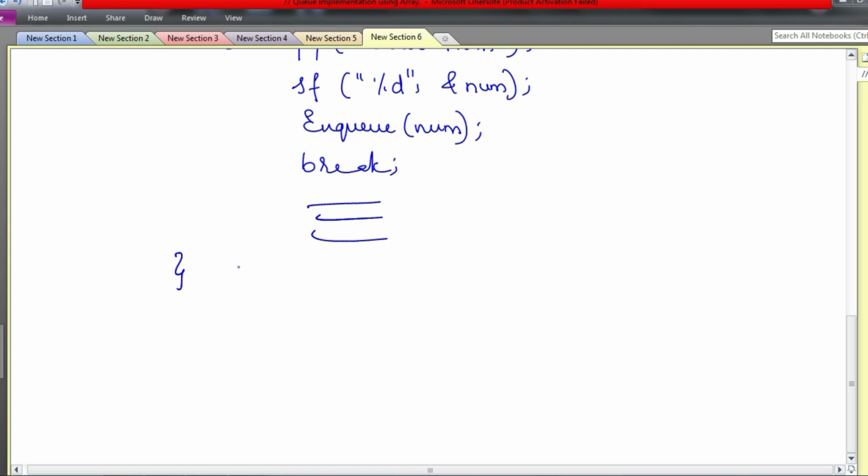Now this is the end of switch, and this is the end of the do while. Here I'll write while choice not equal to 4, because 4 is the option to quit. So this is the end of main. So far the program is 90% similar to your stack program, except that here we have two index variables to store. Now we will write function definitions.